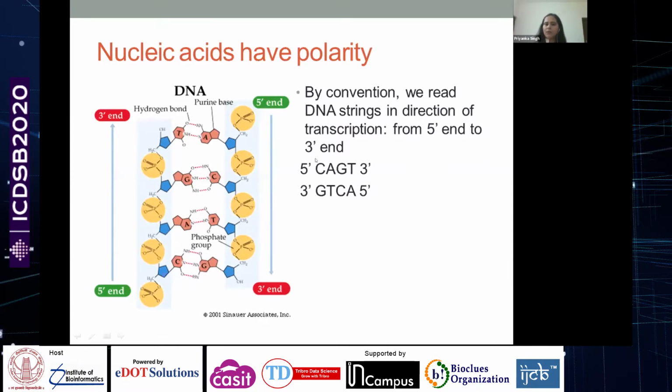By convention, we read the DNA strand in the direction of transcription. Transcription basically happens from 5' to 3' direction. You must have seen the way we write the nucleic acid. For instance, in this example, at the 5' end, there is a cytosine. So we say CAGT. So this is the 5' to 3' direction. And for the other strand, the 5' to 3' direction is in the opposite way. So there is GTCA.